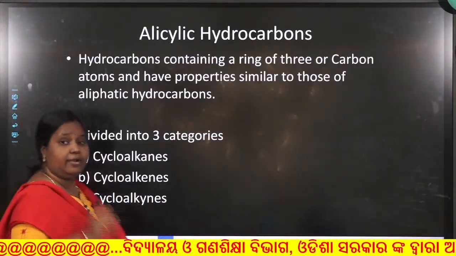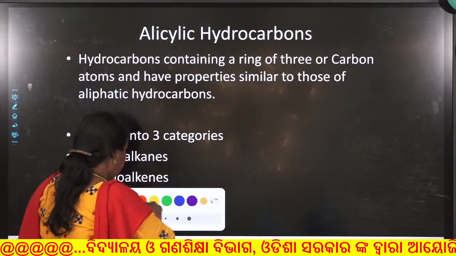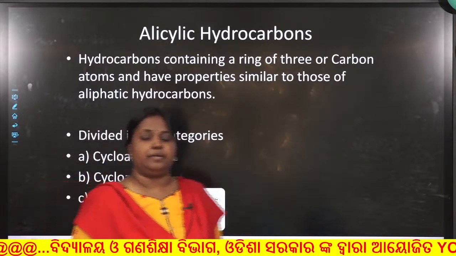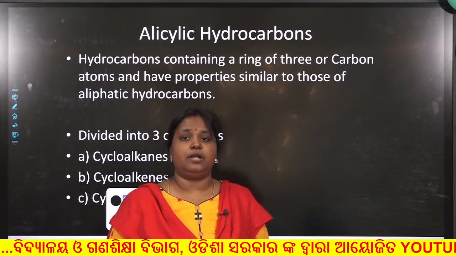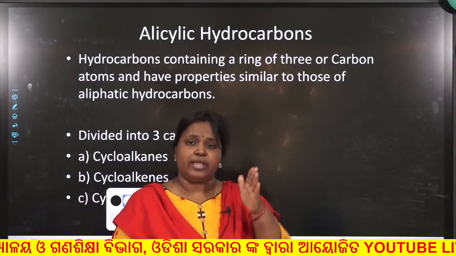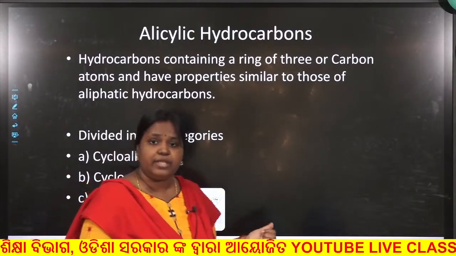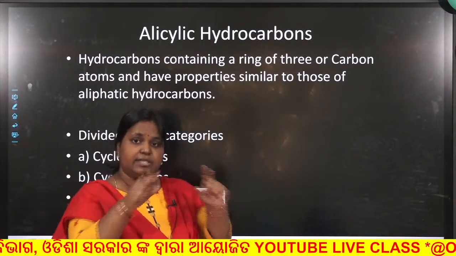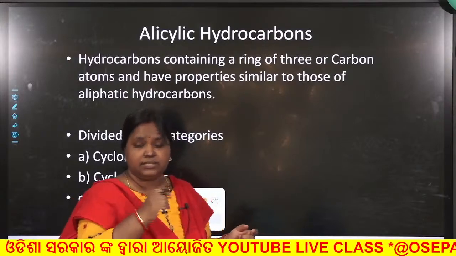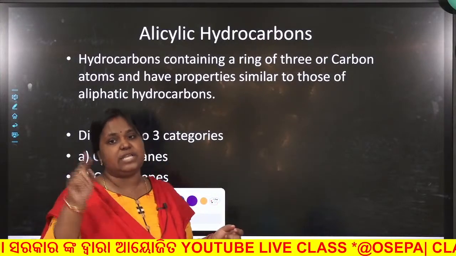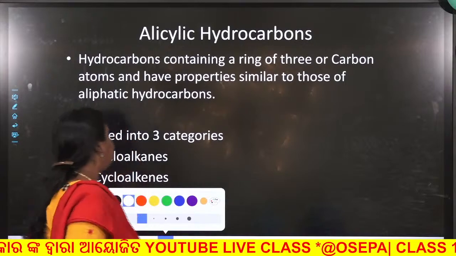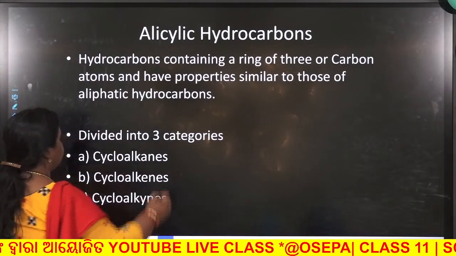Now alicyclic hydrocarbons means they have a cyclic structure, but in their physical or chemical properties they resemble aliphatic compounds. Though they have a cyclic structure, they resemble the open chain compounds. So these are divided into cycloalkanes,